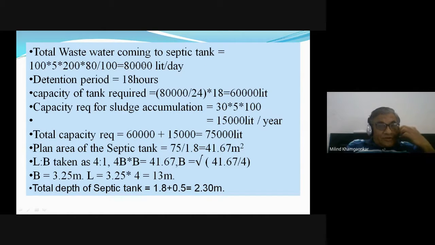Will all 80,000 liters come at once? No, it will not. But we have to hold it in the tank for 18 hours. So the capacity of the tank required is 80,000 divided by 24, meaning how much sewage is produced per hour, multiplied by 18 hours, because 18 hours is the detention period. For 18 hours the quantity of sewage is 60,000 liters.